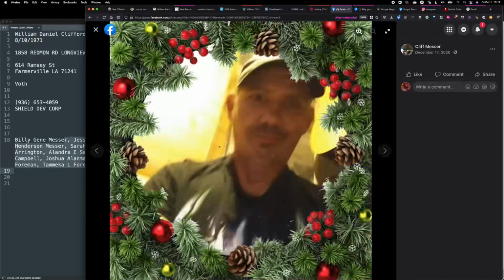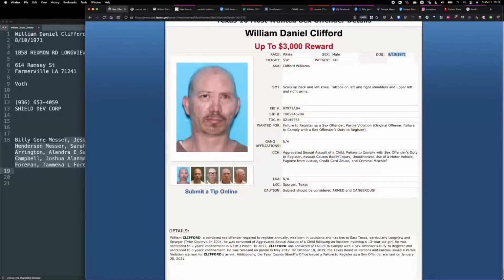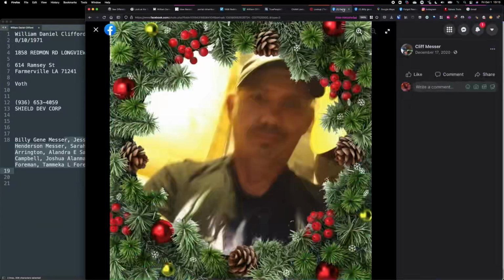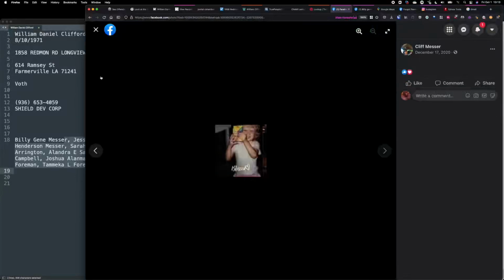This is one of his pictures. Now, does this picture look like the mugshot here? Pretty much. One eye is a little, there's something wrong with it. Mustache with some facial hair below the lower lip. If I look at this one, same thing. The eye has an issue, same type of facial hair. This is the same person.